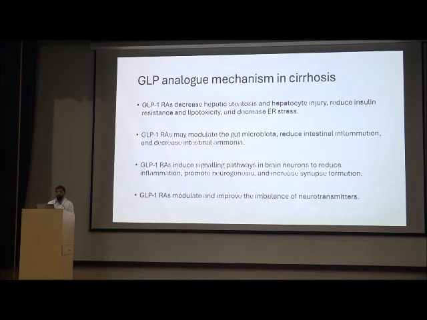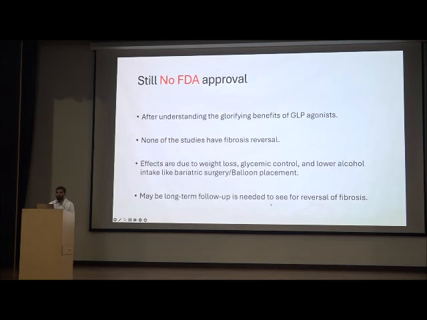So they propose, what is the mechanism in cirrhosis? They propose that these GLP analogs decrease the hepatic steatosis and hepatocyte injury, reducing the insulin resistance and lipotoxicity, and decrease the ER stress. They modulate the gut microbiota, reduce the intestinal inflammation. They induce signaling pathways by promoting neurogenesis and decrease the inflammation, and they improve the imbalance of neurotransmitters.